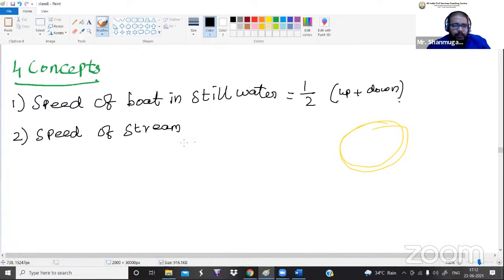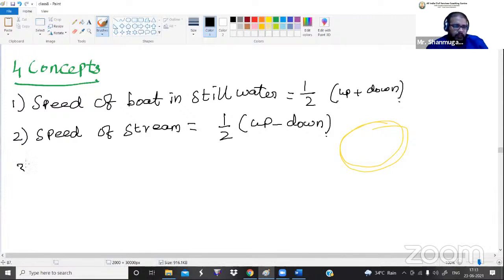Speed of a stream is equal to half into upstream minus downstream. So what is the meaning of the formula? If you want to calculate the speed of a boat in still water, definitely we should know upstream speed and downstream speed. Then only we can calculate it. Similarly, if you want to calculate the speed of a stream, we should know upstream speed and downstream speed. Without these two values, we can't calculate.